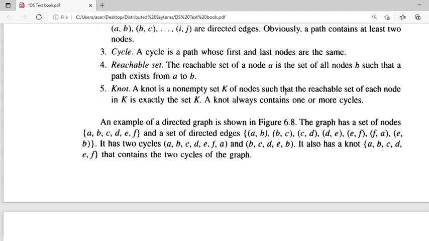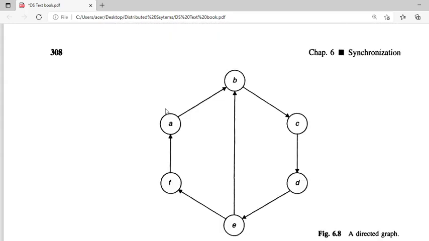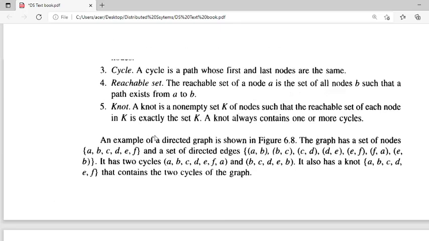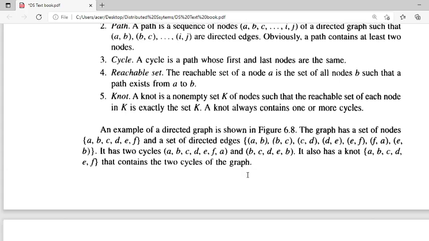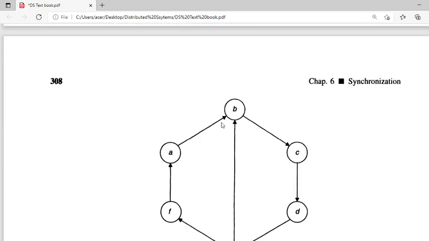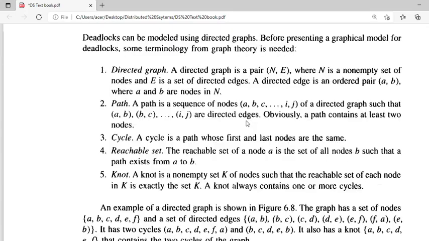For example, A, B, C, D, E, F are the nodes, and edges mean A to B is an edge. A directed edge is an ordered pair, that is A to B. It is an ordered pair.